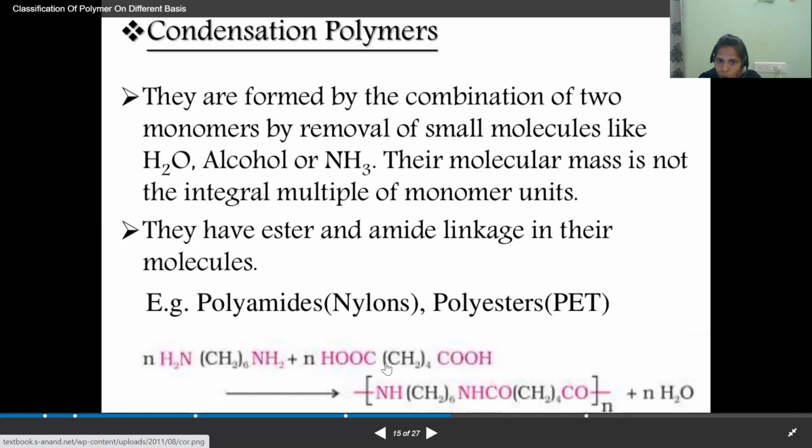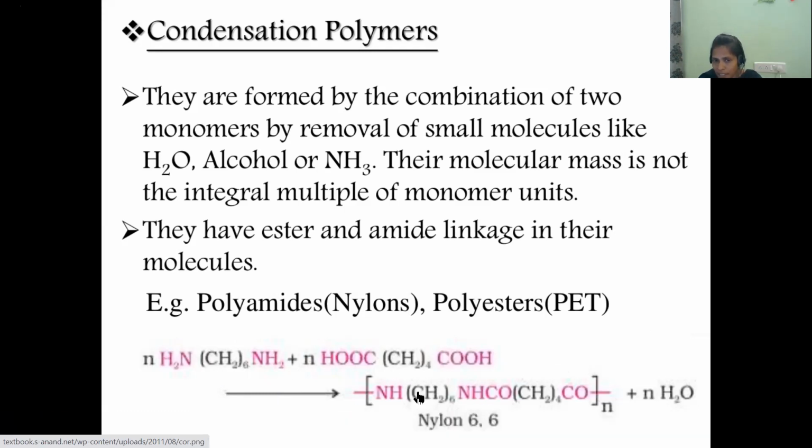See here, these are the two monomers, and this is the example of nylon 6,6. What is the first monomer? H2N-(CH2)6-NH2. That is called hexamethylene diamine. And the second monomer is adipic acid. Look at the first monomer. Do we have active functional groups or not? Yes, we have. NH2 is the active functional group. In the second monomer, COOH is the active functional group.